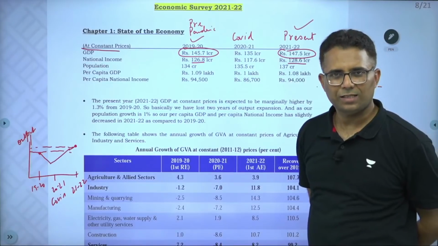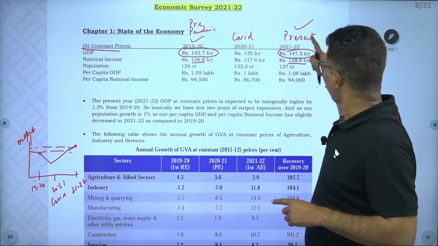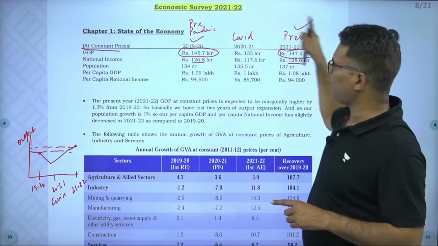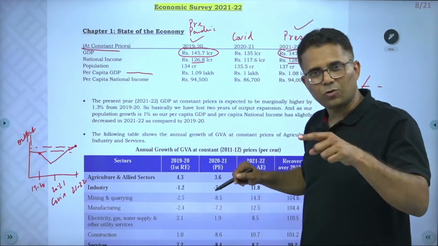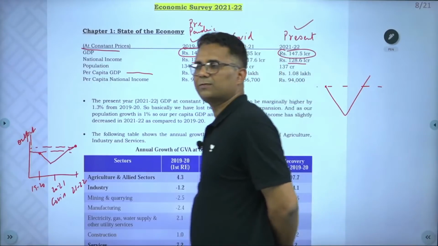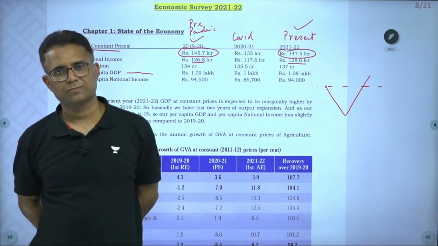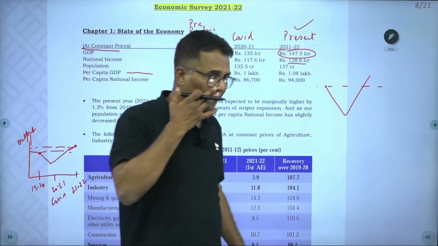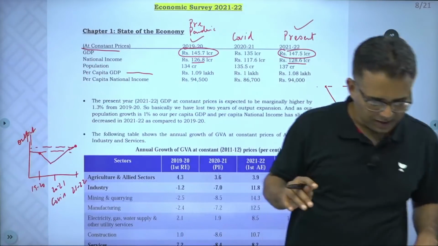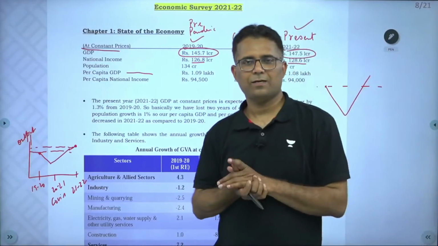GDP of this year is higher than the pre-pandemic level, but per capita GDP is lower than the pre-pandemic level. Why is this so? A very interesting analysis, a very interesting fact.